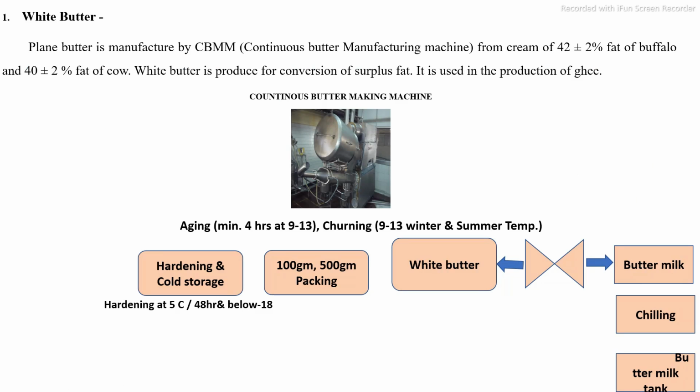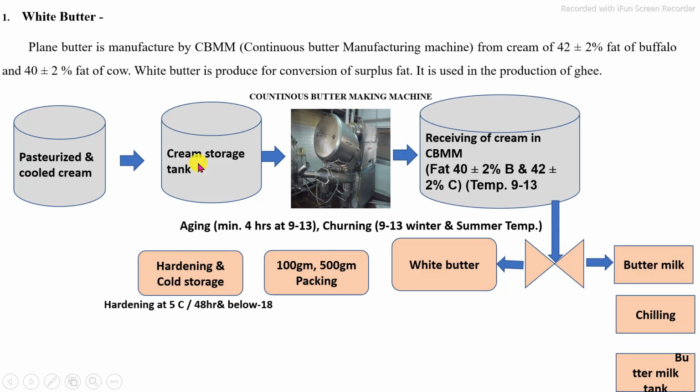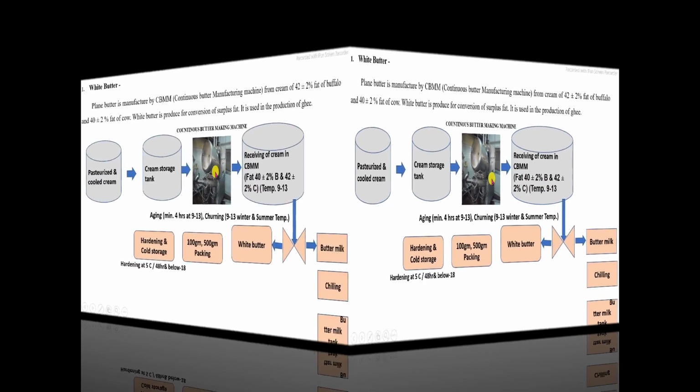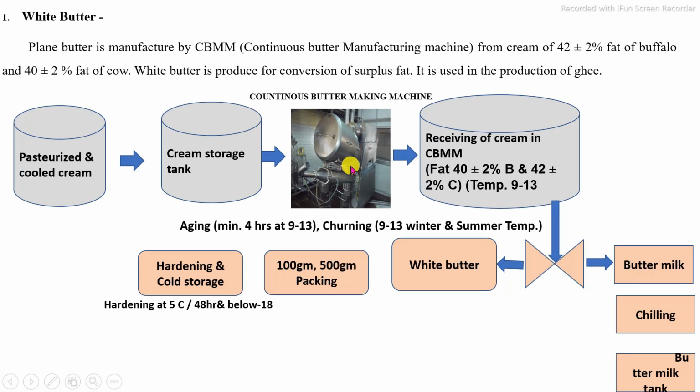The second one is white butter. White butter is prepared by a specific equipment called a continuous butter making machine. In this machine, the milk is first separated into cream, and the cream is chilled and fed into the continuous butter making machine. In the machine there are specific stages: first high speed churning, then addition of salt, and then a working process.